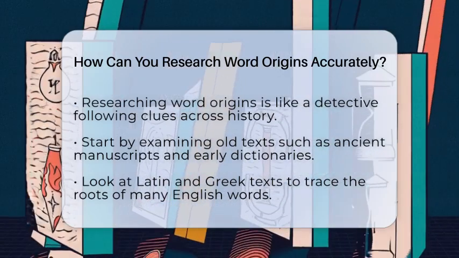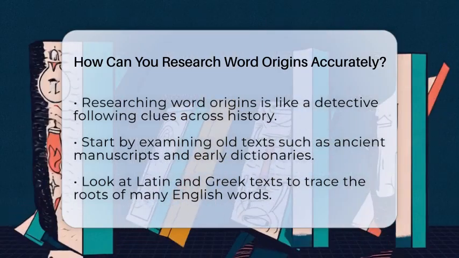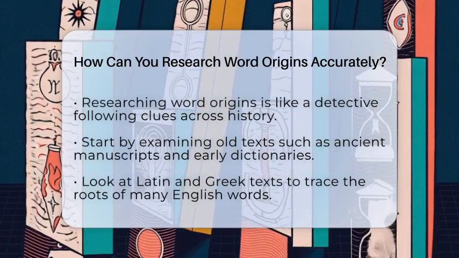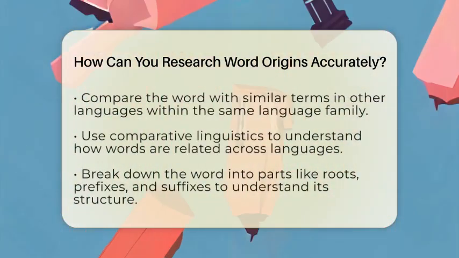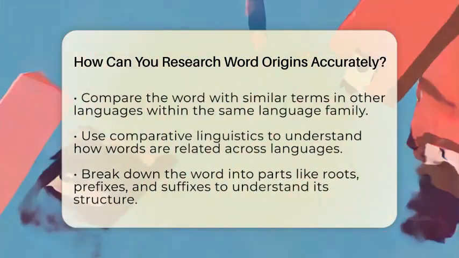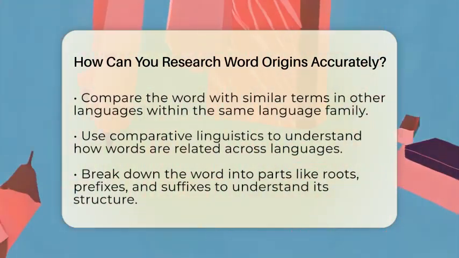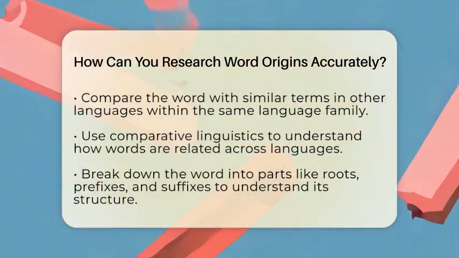Next, compare the word with similar words in other languages, especially those within the same language family. This method, called comparative linguistics, helps reconstruct what the original word might have looked like and what it meant. For instance, the English word mother is related to the German Mutter and Latin Mater, showing common ancestry.